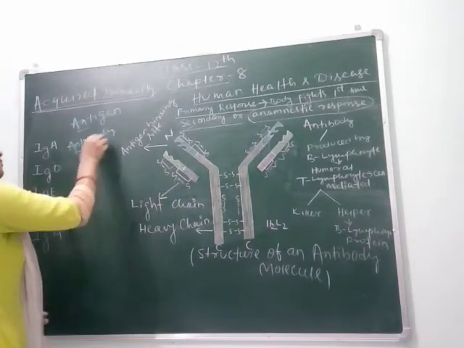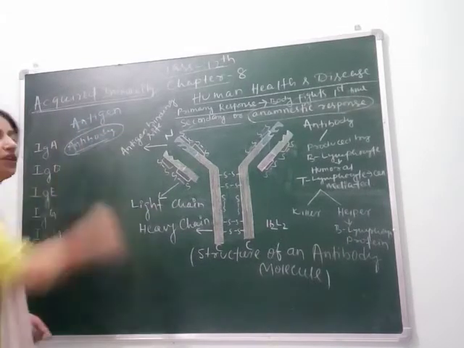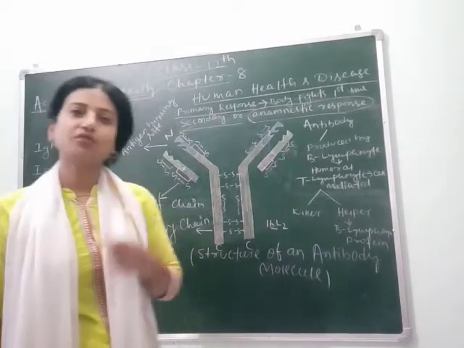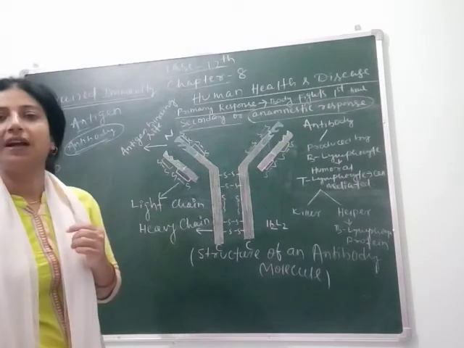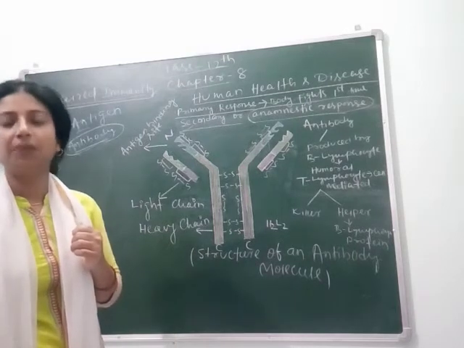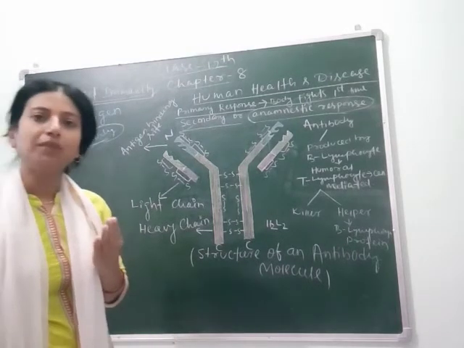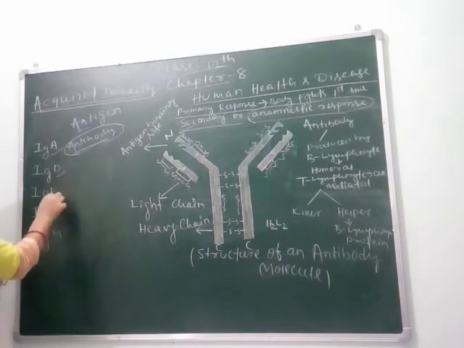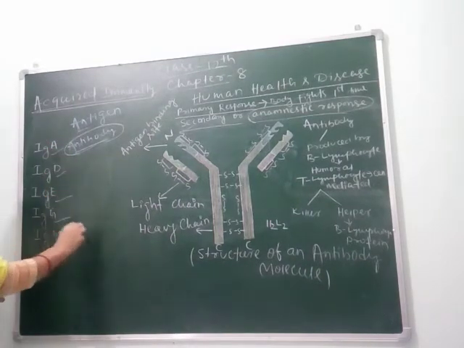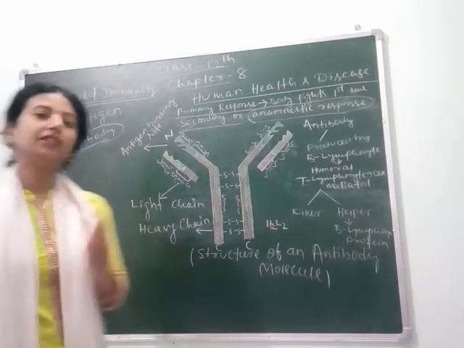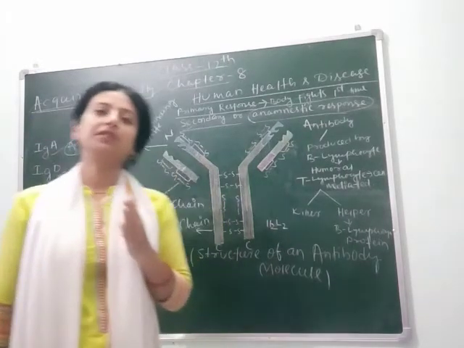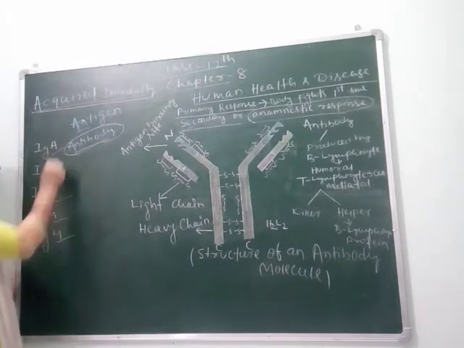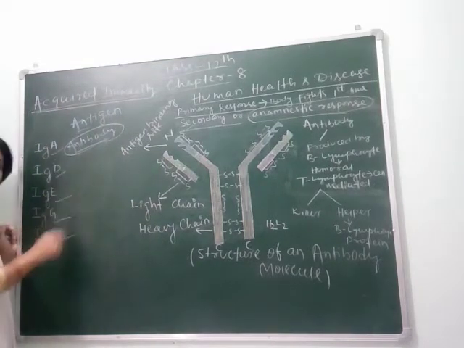And antibody is something which is produced by our body itself. Different types of antibodies are present in our blood or body fluid. They are IgA, IgD, IgE, IgG and IgM. In your NCERT book only 4 types of antibodies are given. I am telling you about 5 types of antibodies: IgA, IgD, IgE, IgG and IgM.